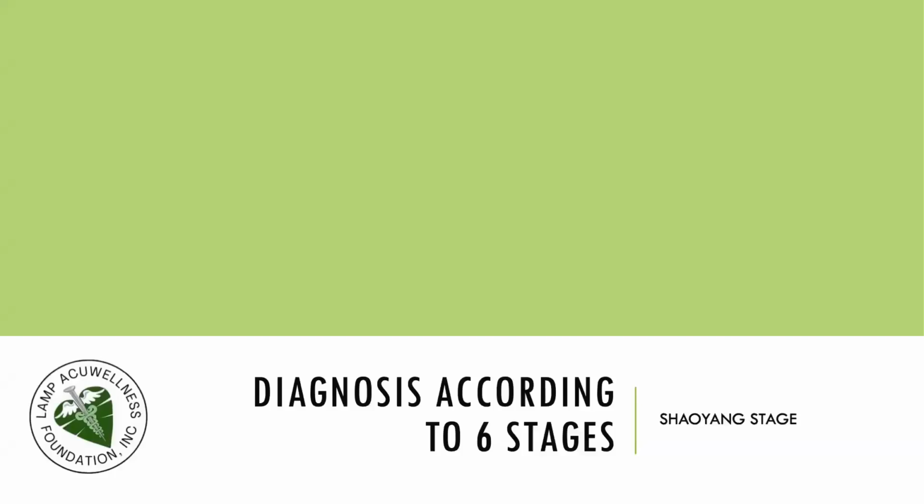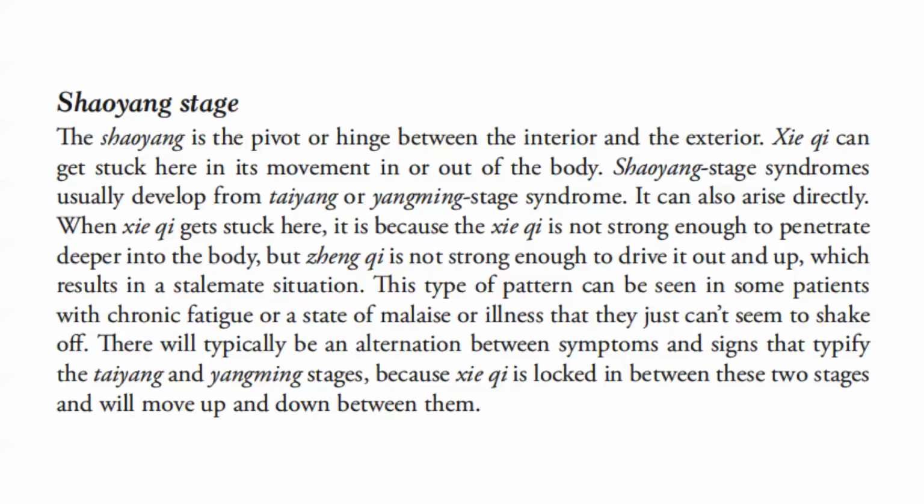We now proceed to diagnosis according to the 6 stages. This time, we take up the Shaoyang stage. The Shaoyang is the pivot or hinge between the interior and the exterior. Pathogenic qi can get stuck here in its movement in or out of the body.